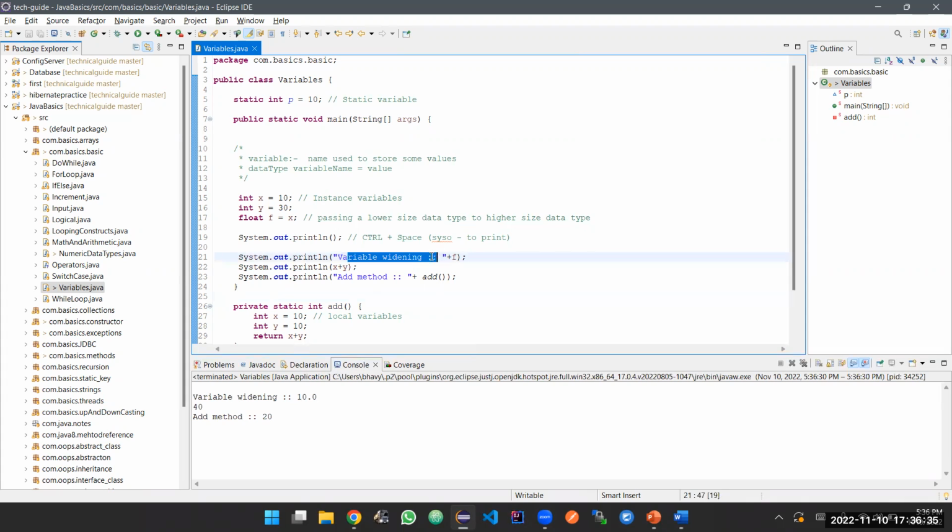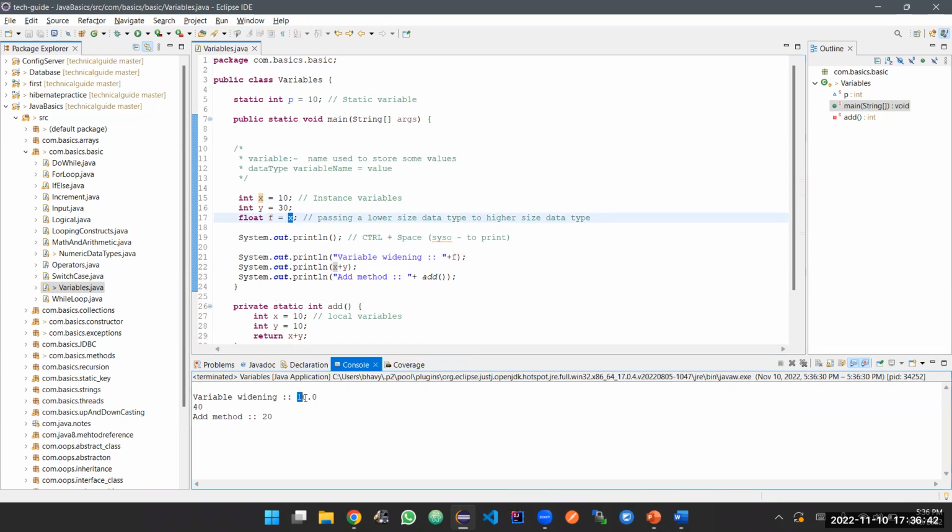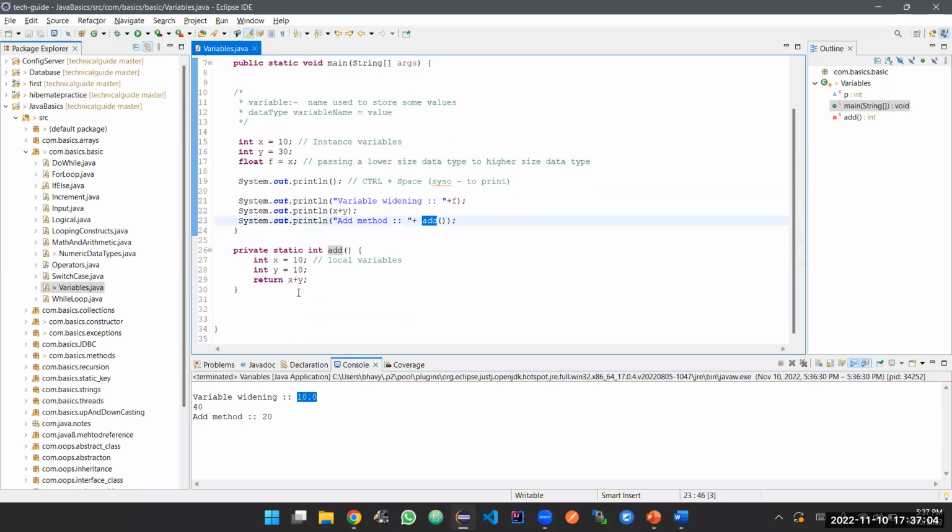So variable widening plus f. What is f? f is set to x. What is x value? 10. If it is integer, it is 10. If it is float, it has a decimal point, so it is coming as 10.0. We are going to cover data types also today, so you'll understand why we're getting 10.0 here. x plus y is 40, and you're going to call the method add, that is 20.